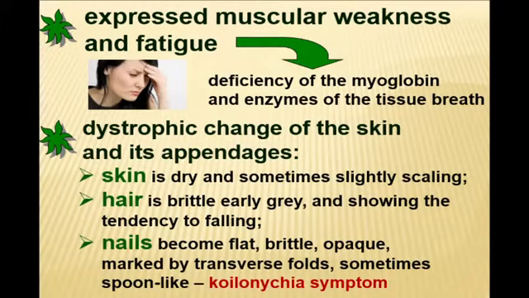All problems with nails are called koilonychia, and you understand this patient can go to the dermatological department, first of all because females pay more intensive attention to their appearance.